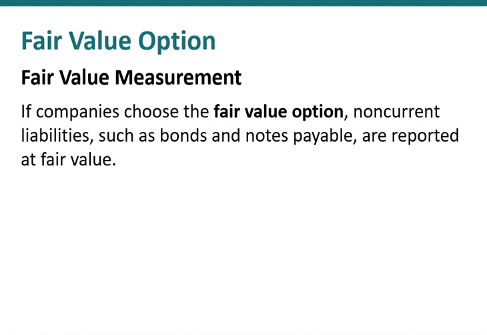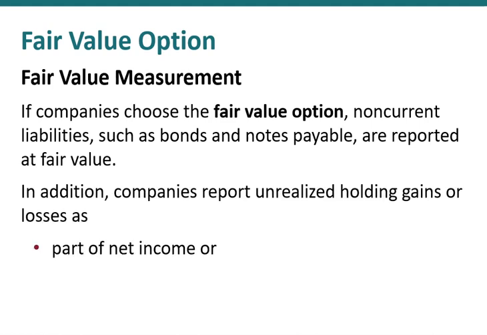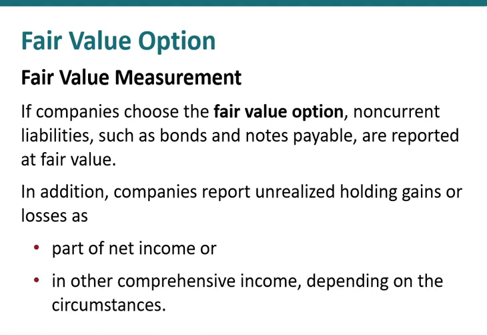So now let's get on to accounting for liabilities such as bonds and notes payable using the fair value option. A company may make this election or can continue to account for them at historical cost. So if a company chooses the fair value option, they report those notes and bonds at fair market value. In addition, they will report unrealized gains or losses as either part of net income or as part of other comprehensive income, depending on the specific circumstances that cause the increase or decrease in the value of that liability.